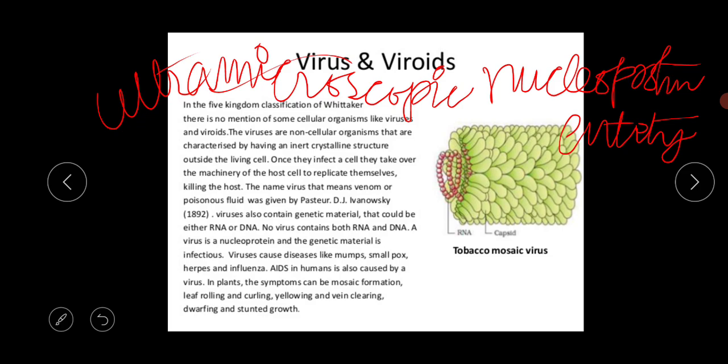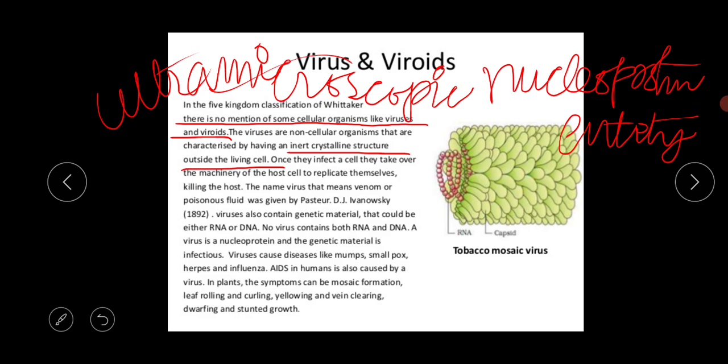In Whittaker's 5 kingdom classification, there is no mention of acellular organizations like viruses and viroids. The viruses are non-cellular organisms that are characterized by having an inert crystalline structure outside the living cell.